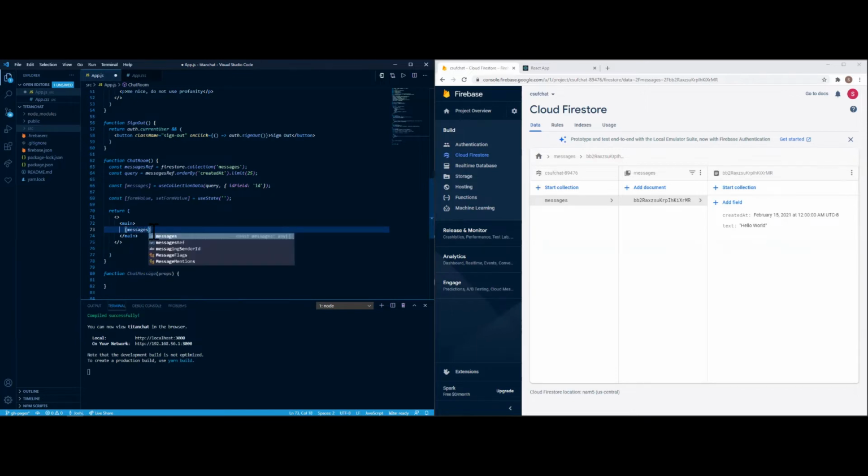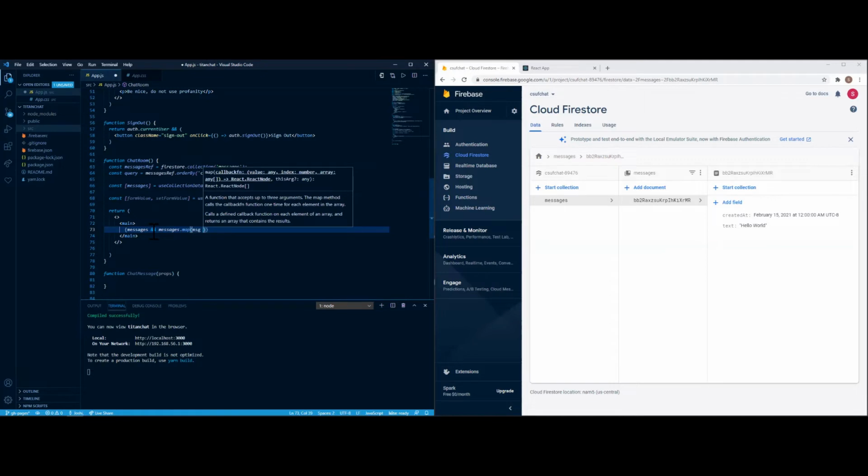Messages and messages and then map. And we're going to need not square brackets, but we're going to need the message, so MSG, I'm going to call it that.